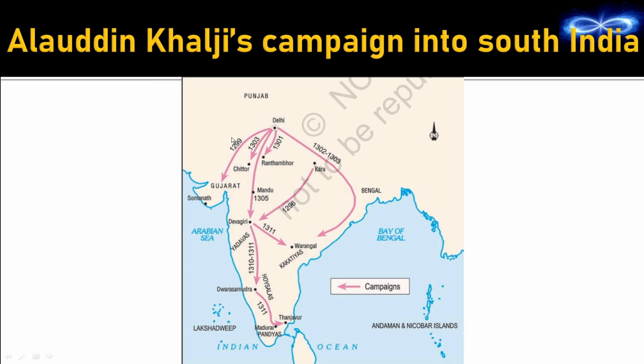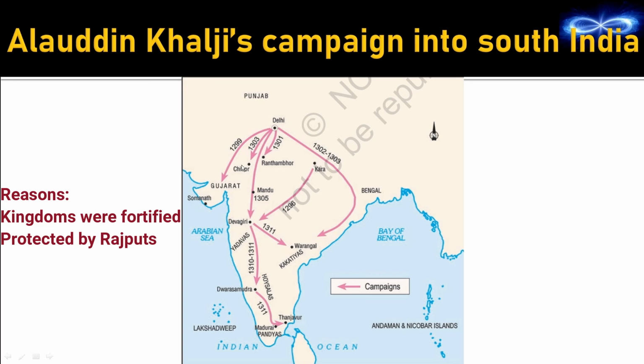And after that they thought of capturing Chittor and Ranthambore. Now note this, that these two places are nearer to Delhi. But still they thought of attacking Devgiri and Gujarat first and not Chittor and Ranthambore. And that is because these two places were heavily fortified and Rajputs were protecting these two places, and we know the power and strength of Rajputs. So we know that it was very difficult for them to attack Chittor and Ranthambore, and that is the reason they first attacked Devgiri and Gujarat and then later Chittor and Ranthambore.